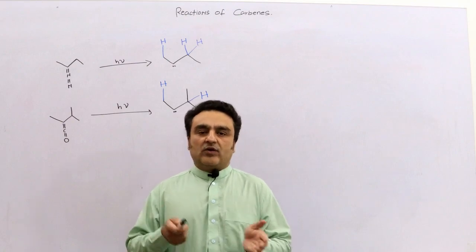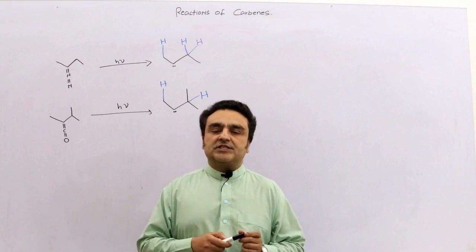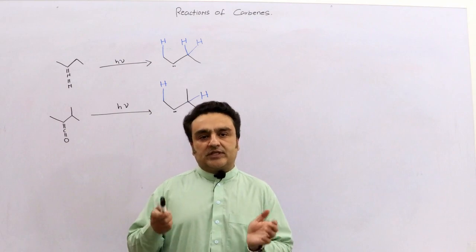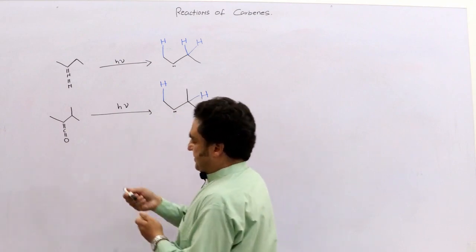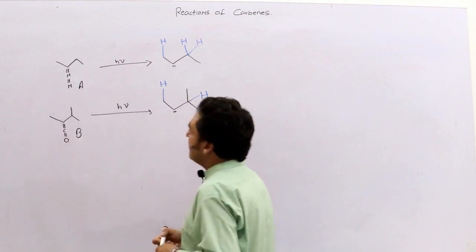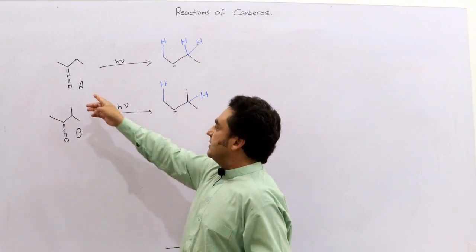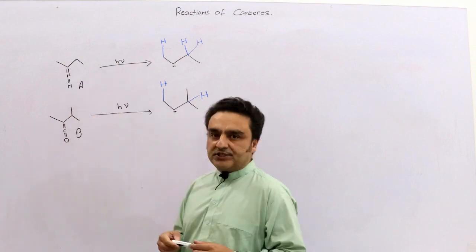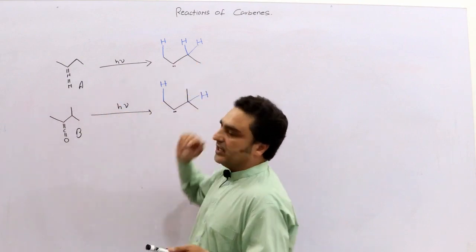So today our main topic is insertion reactions of carbenes, but let's briefly finish the decomposition of alkyl carbenes first. So these are some substrates. This is substrate A and this is substrate B. We have studied this reaction numerous times, that when these azides are exposed to light or heat, they produce the carbenes.